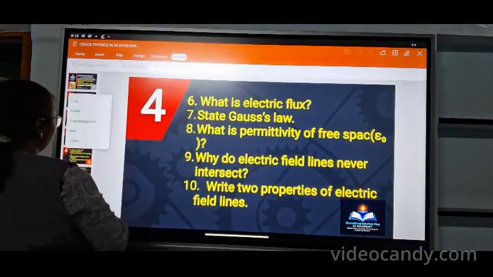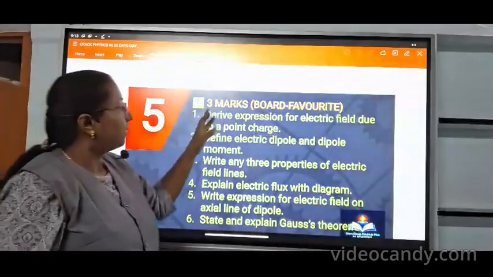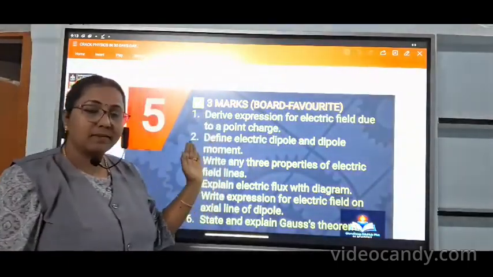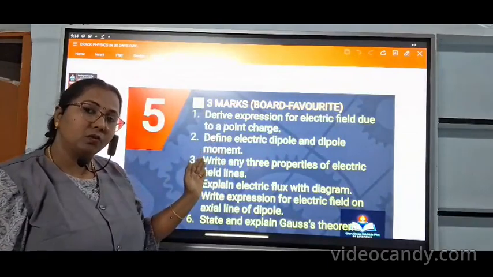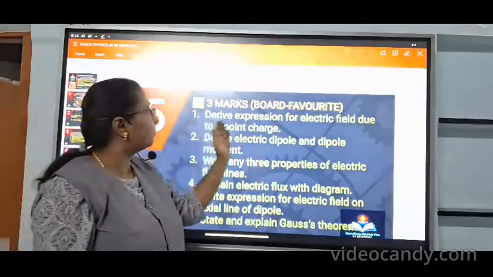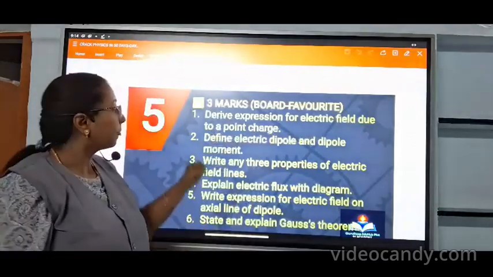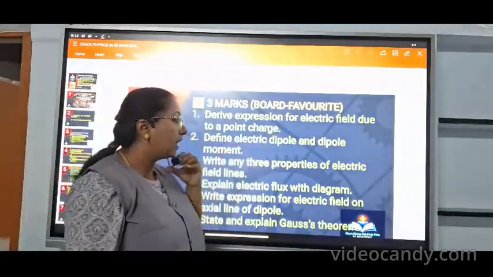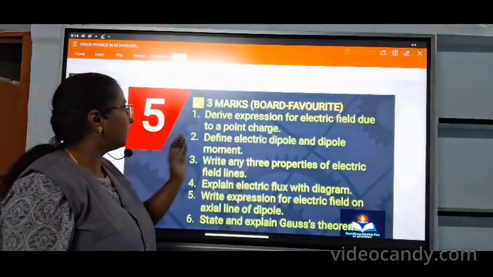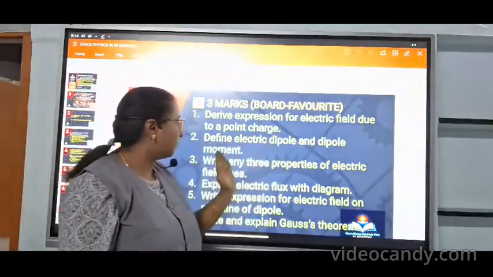Then the next slide: 3-mark questions in Chapter 1. What are the important 3-mark questions that come for 2026? First question: derive the expression for electric field due to a point charge, and define electric dipole and dipole moment.